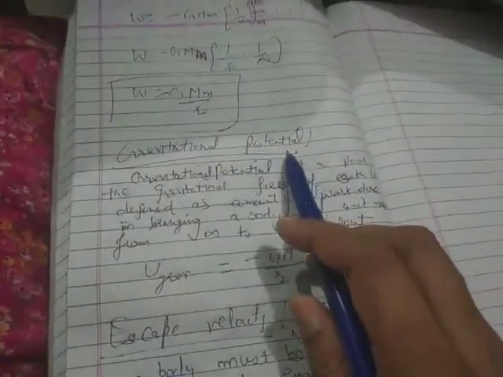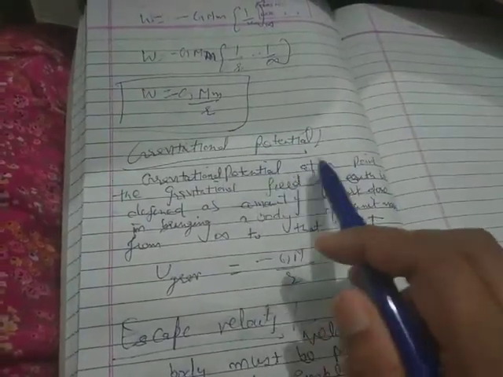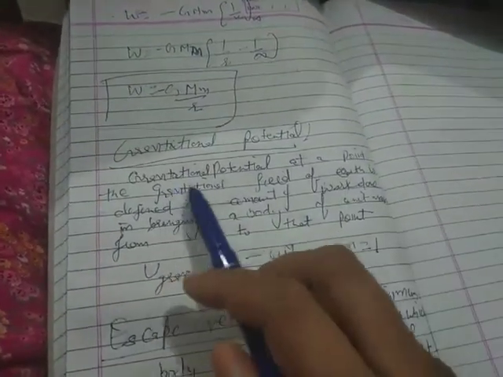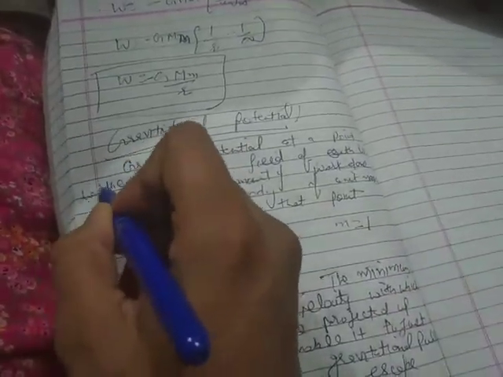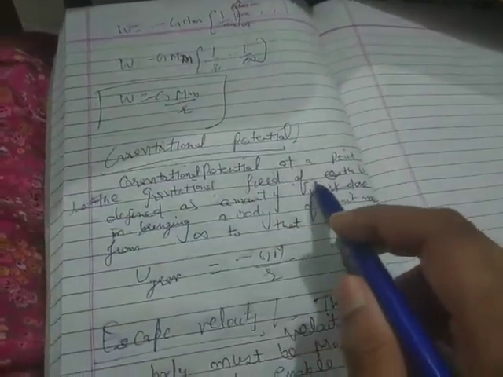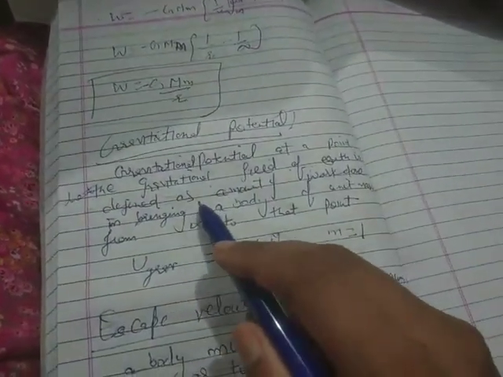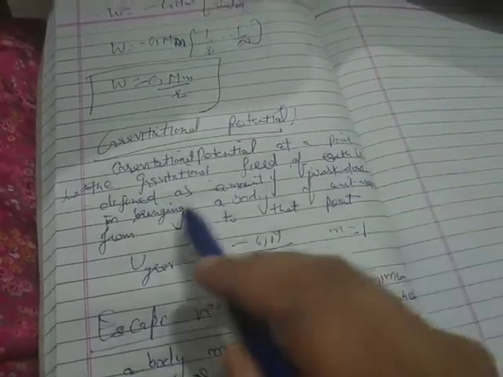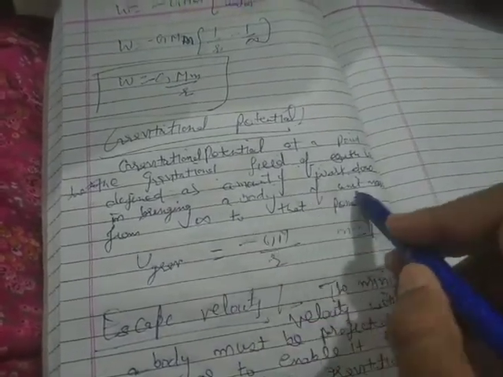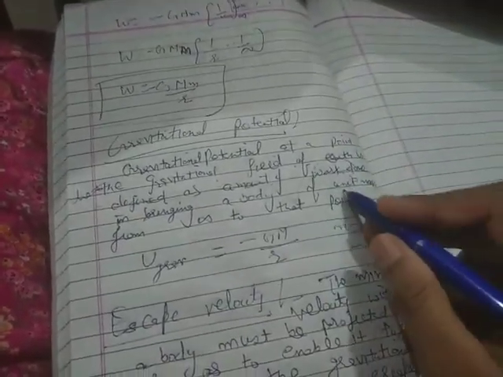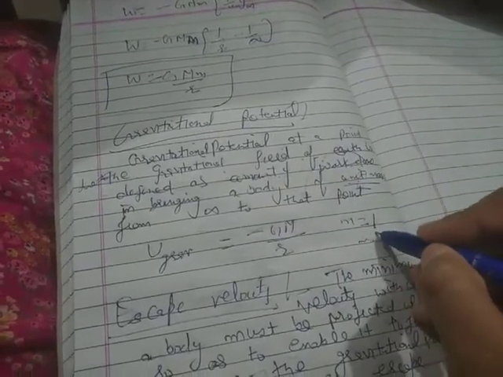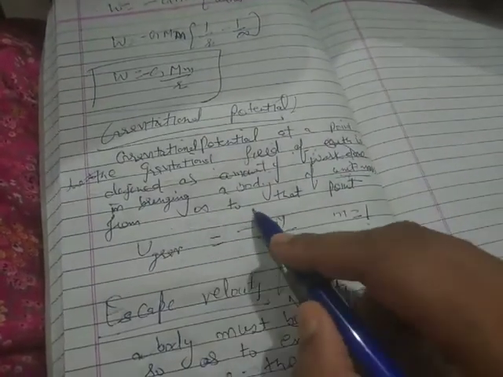Clear? This is the gravitational potential energy. Now gravitational potential. The gravitational potential at a point due to gravitational field of earth is defined as the amount of work done in bringing a body of unit mass. Now first of all we have taken the body of mass m. Now here the body will be unit mass, means small m will be equal to 1, from infinity to that point.